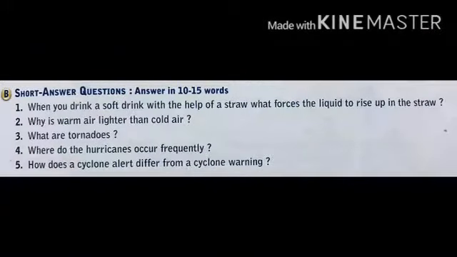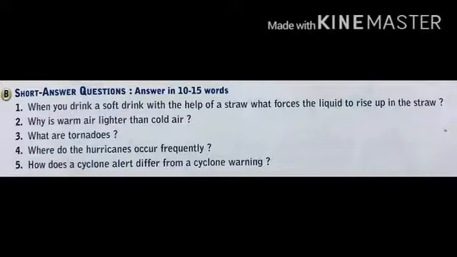Now question number B is short answer questions. Answer in 10 to 15 words. Now the first question is, when you drink a soft drink with the help of a straw, what forces the liquid to rise up in the straw? Answer is